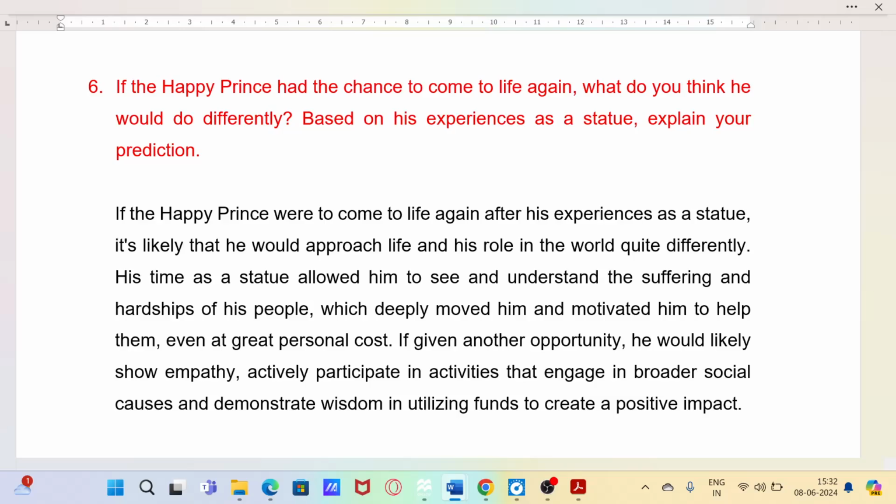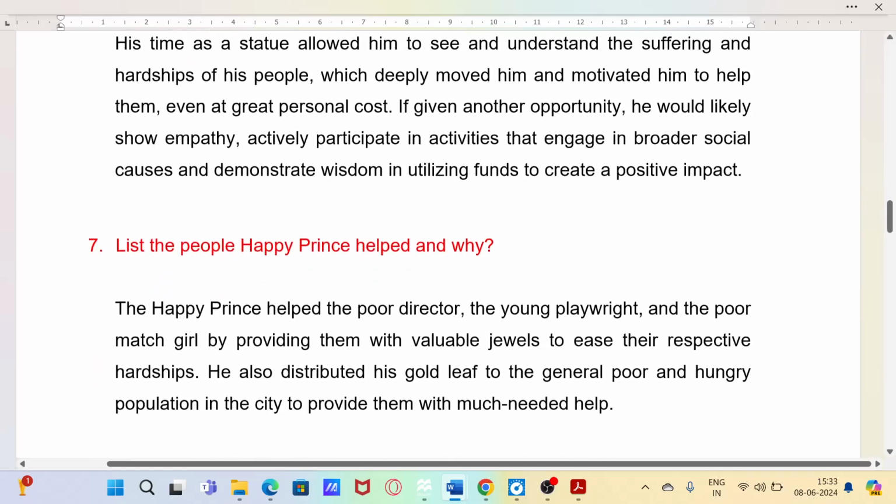His time as a statue allowed him to see and understand the suffering and hardships of his people, which deeply moved him and motivated him to help them, even at great personal cost. If given another opportunity, he would likely show empathy, actively participate in activities that engage in broader social causes, and demonstrate wisdom in utilizing funds to create a positive impact.